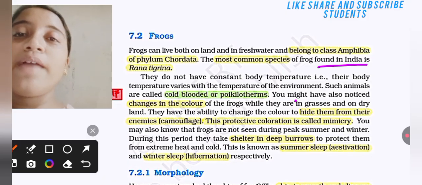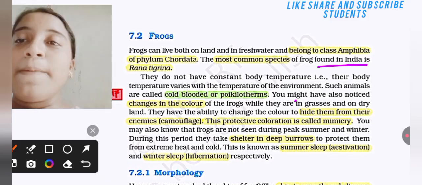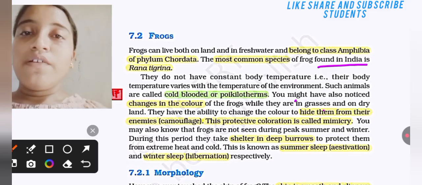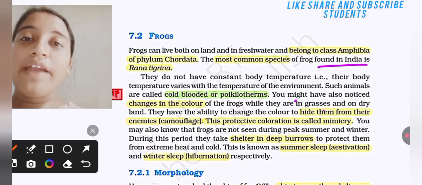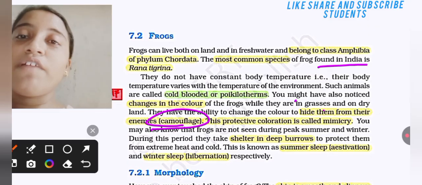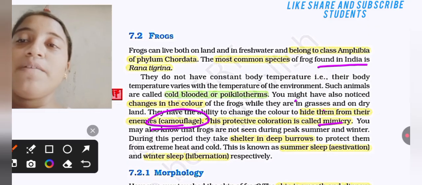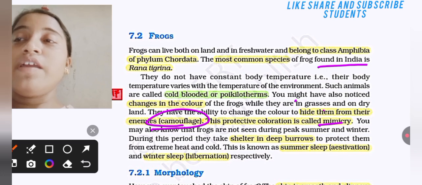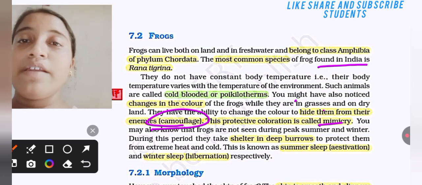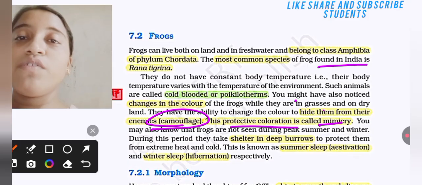You might have also noticed a change in color of the frog while they are in grasses or on dry land. They have the ability to change their color to hide from their enemies, that is camouflage. This protective coloration is called mimicry. They hide from their enemies with the change in color of their body. This is known as camouflage, and this protective coloration is known as mimicry.